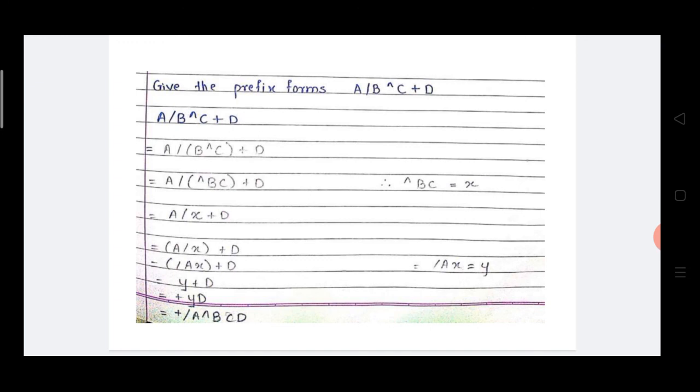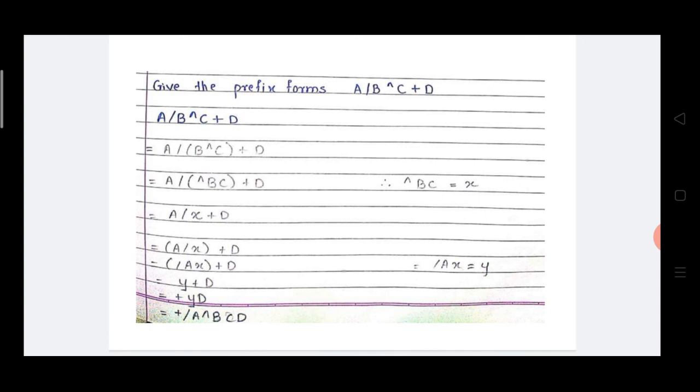Now see carefully, divide by and plus, these are the two operators. Which operator has higher precedence? Yes, divide by has higher precedence. So parentheses are put around a divided by x. So a divided by x we are going to solve first. A divided by x is converted into prefix format. How to convert? The operator is placed before the operands. Okay, so divided by a x is equal to y. Instead of divided by a x, I am going to write here y.